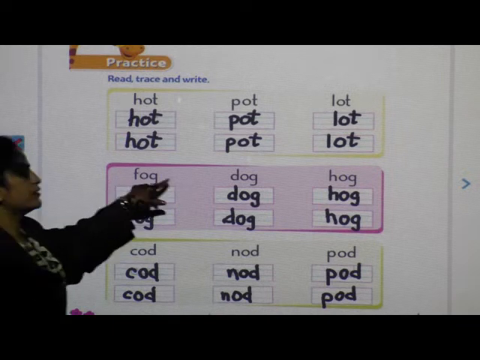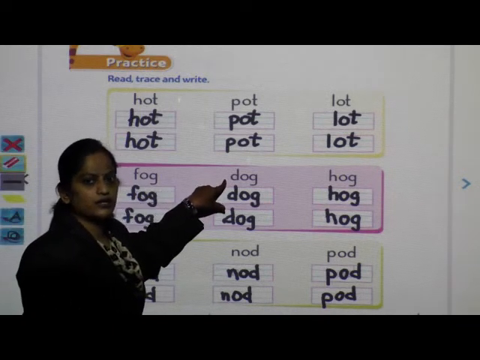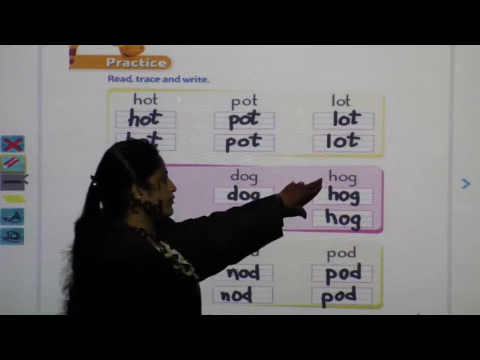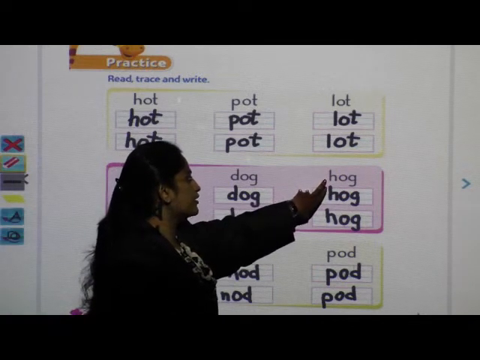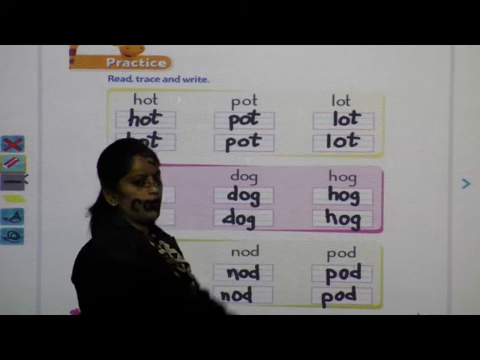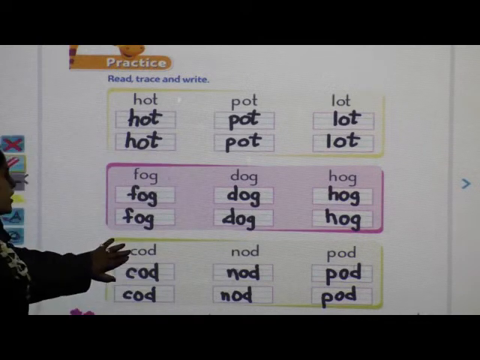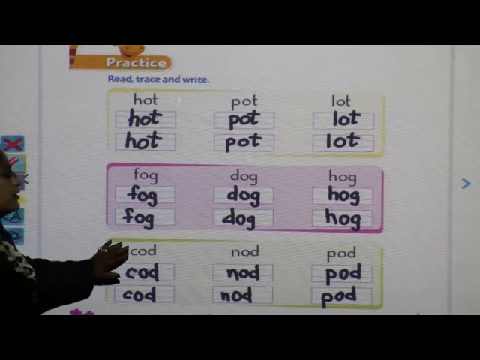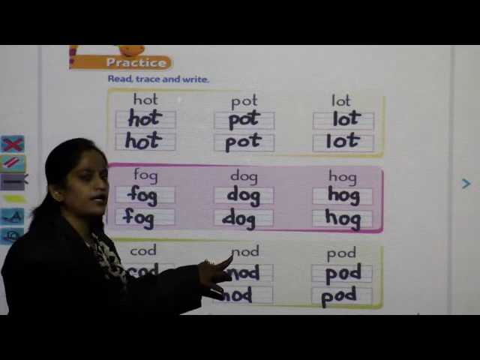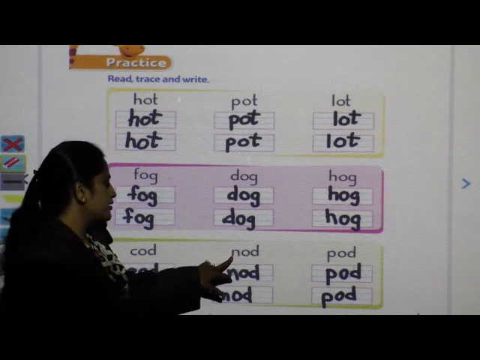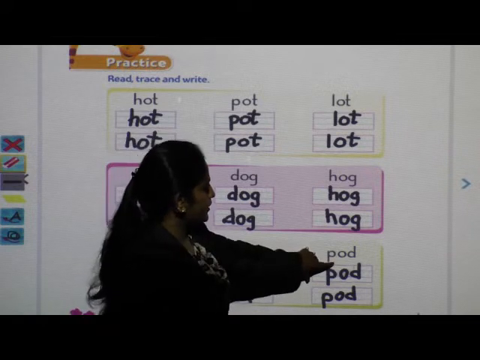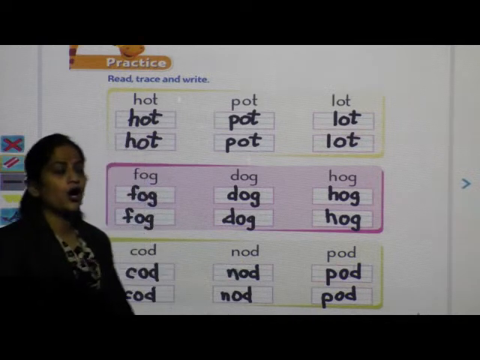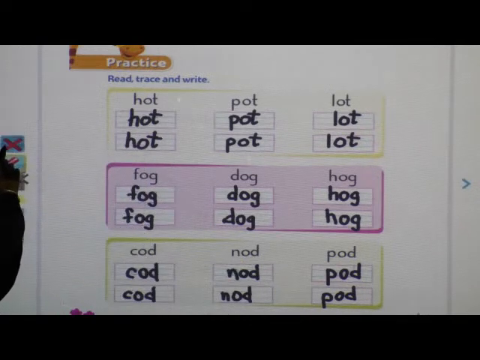Dog, dog. Hog, hog. Cord, cord. Nod, nod. Pod, pod. Okay, have you all finished?